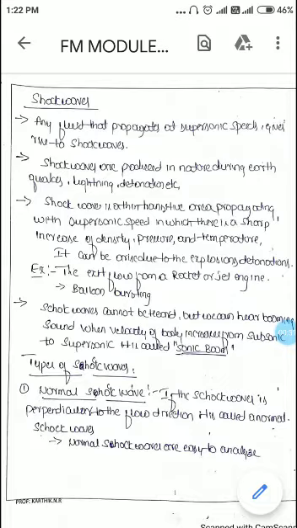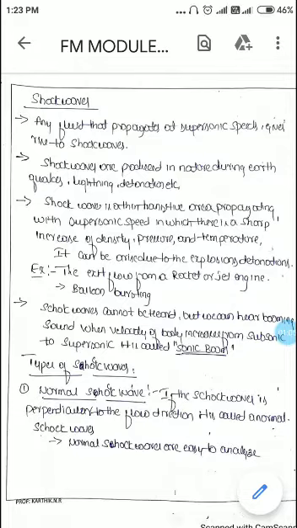See, a shock wave is a thin transitive area propagating with supersonic speed in which there is a sharp increase in density, pressure, and temperature. Examples of shock waves are the exit flow from a rocket engine and a balloon bursting. Shock waves cannot be heard, but we can hear a booming sound. The booming sound is called a sonic boom.